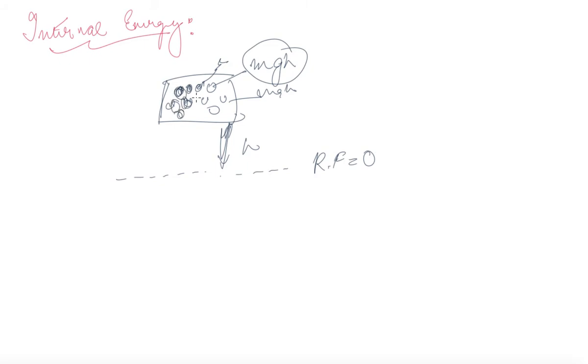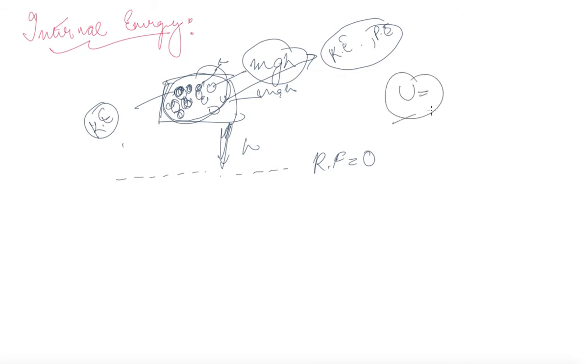So if there is motion of particles, there is also kinetic energy. So because of the position of this object with respect to the reference frame, this object has an internal kinetic energy and potential energy. This is how you can understand internal energy. And internal energy is defined by the symbol U.